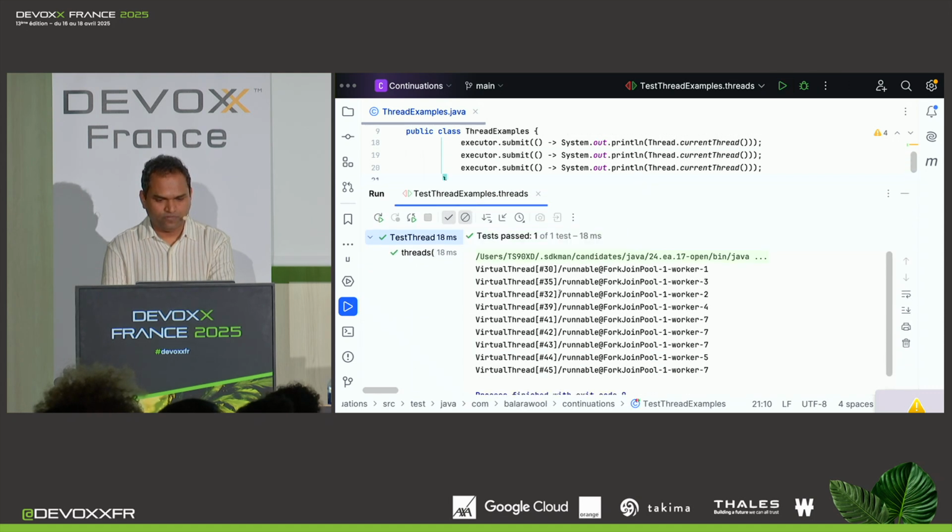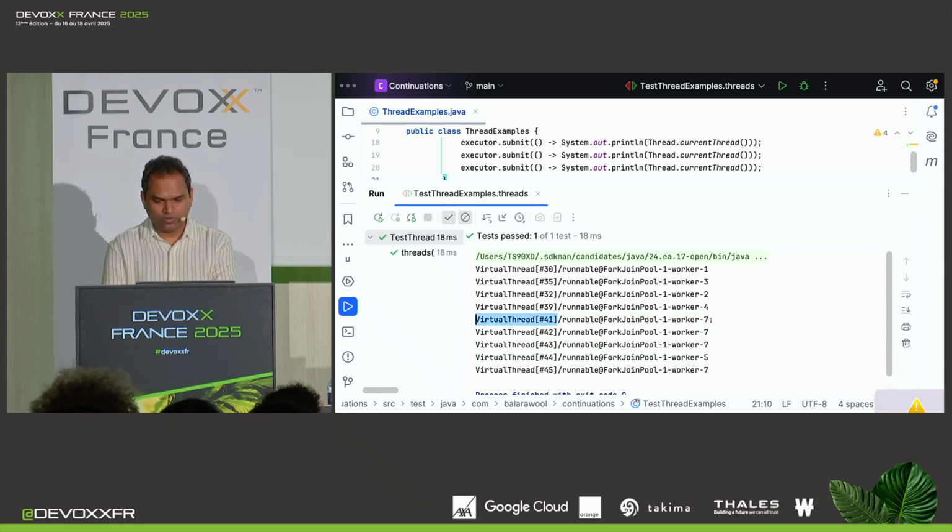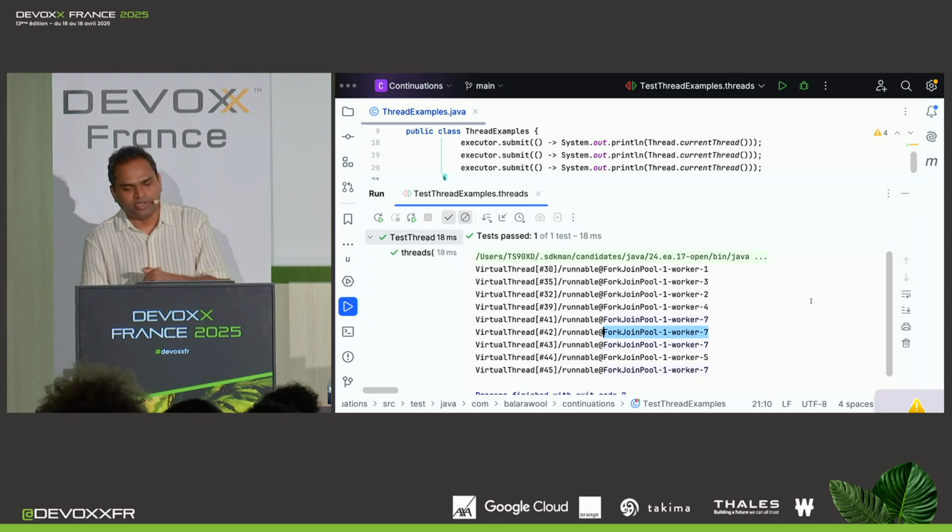So I get a bunch of virtual threads. If you look at these IDs, they are all unique, which means all of these are different virtual threads. But for example, here, they are all using the same platform thread. What is happening is that this virtual thread got mounted onto this platform thread, and when it was done, it got unmounted. Then a new virtual thread got mounted onto the same platform thread. So we see that mounting and unmounting in action here.